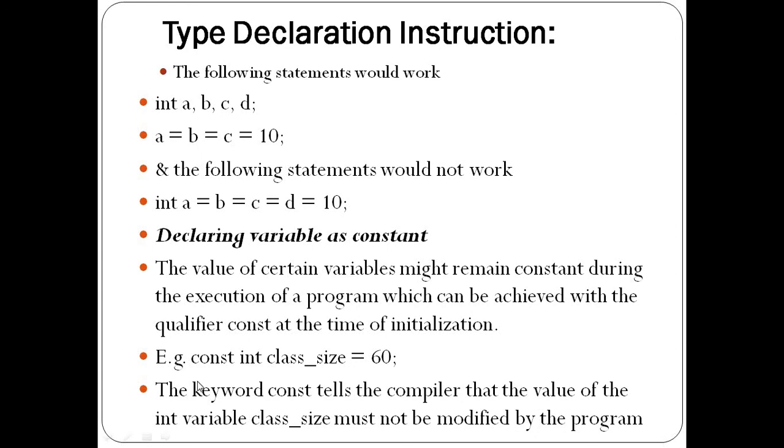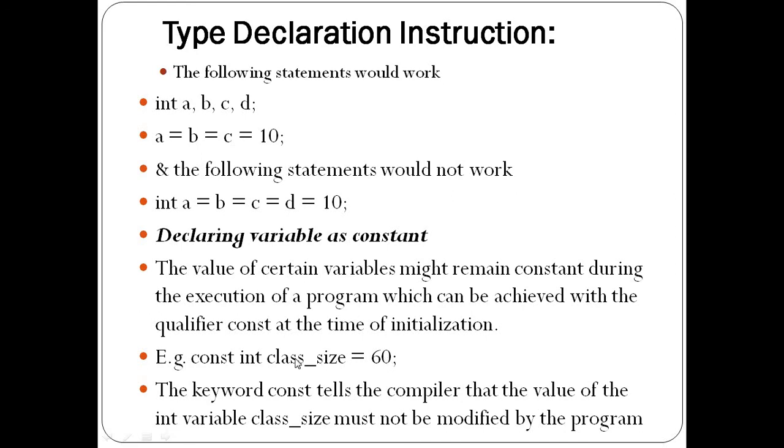So let us see the example. const int class_size = 60. So class size is always taken as 60 throughout the program, because class size is a label having the type integer, but it is declared by using the const keyword. So const tells the compiler that the value of variable class size must not be modified by the program. Means during the execution of the program, class size will not change.